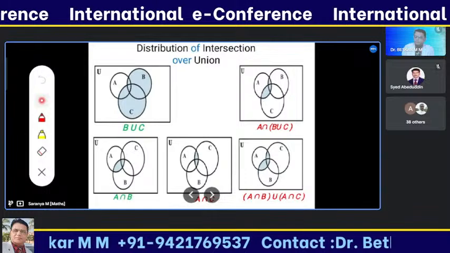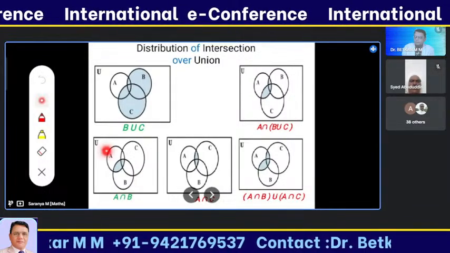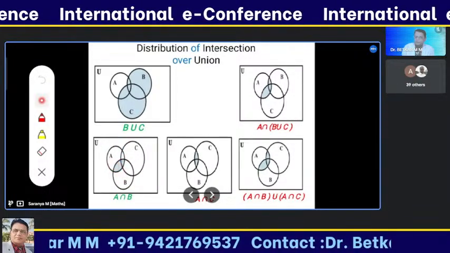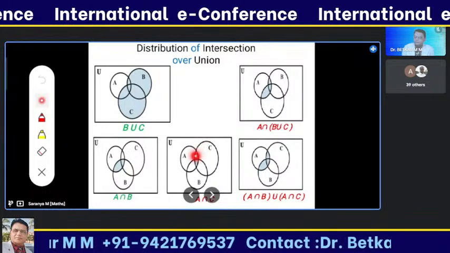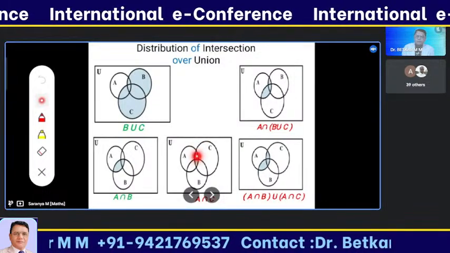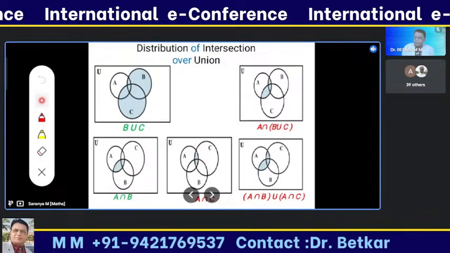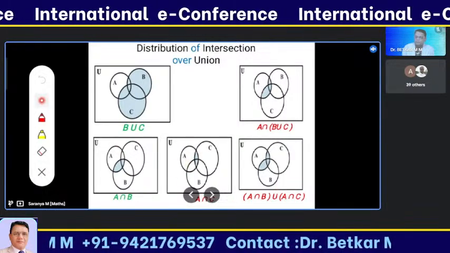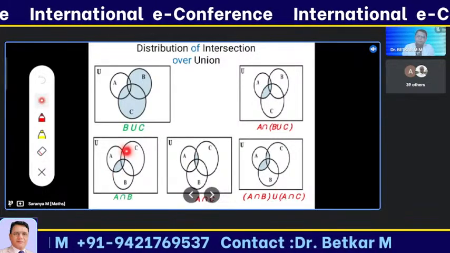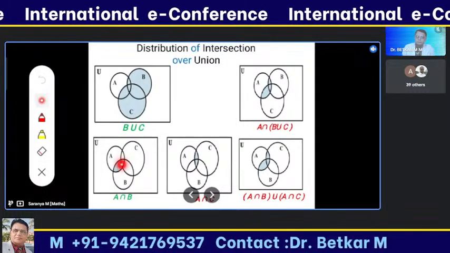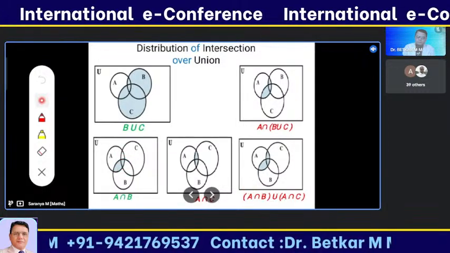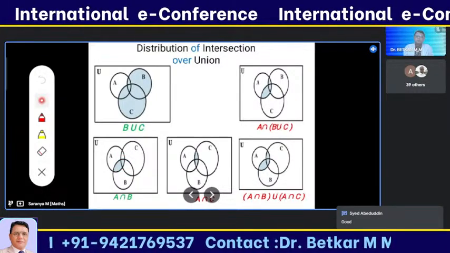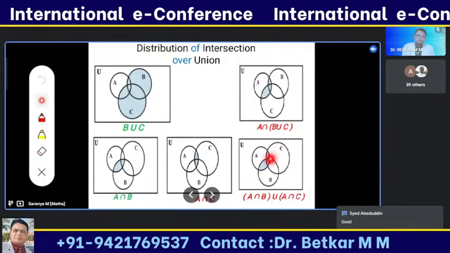The next one, A intersection B, means the meeting point of set A and set B. A intersection C means the common meeting point of A and C, and both are combined by union. So the result is the elements which belong to A intersection B or A intersection C. So both together I will shade here.